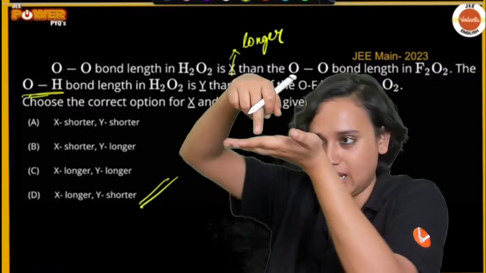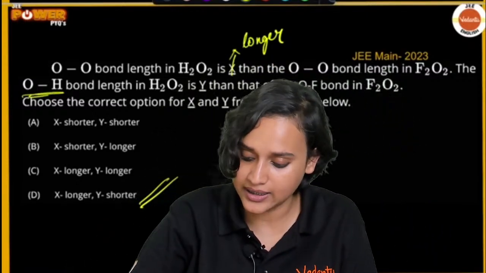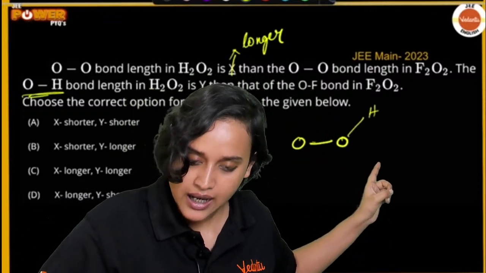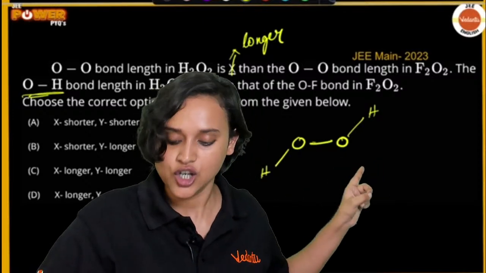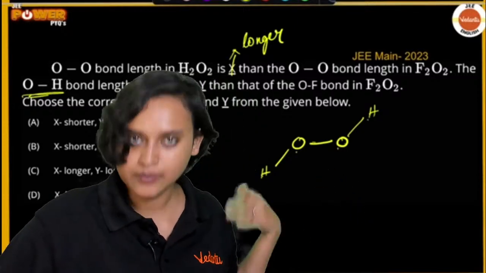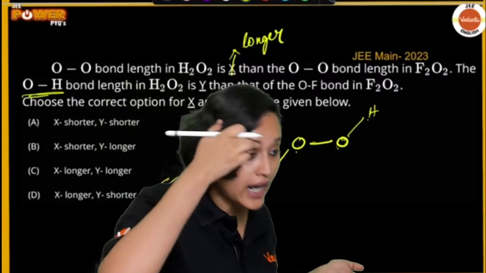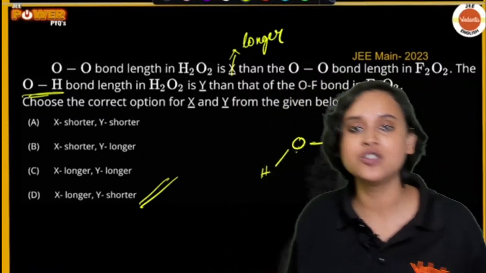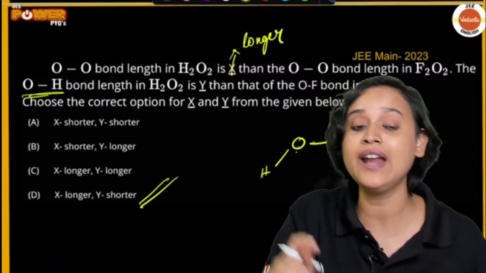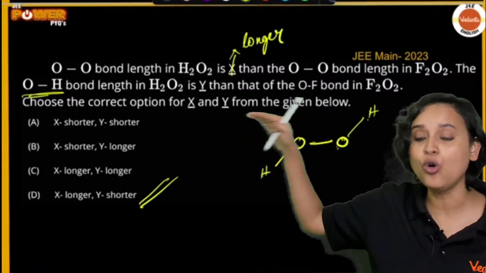So one OH is here and the other OH is here. It's like a book. So basically the structure looks like this. O, here is O, then you will have H here and you have an H here. So we are talking about this OO bond and the OH bond. Are you getting my point? Alright. So what I am telling you is that hydrogen peroxide and O2F2 have a similar structure. But what happens with the OO bond length?